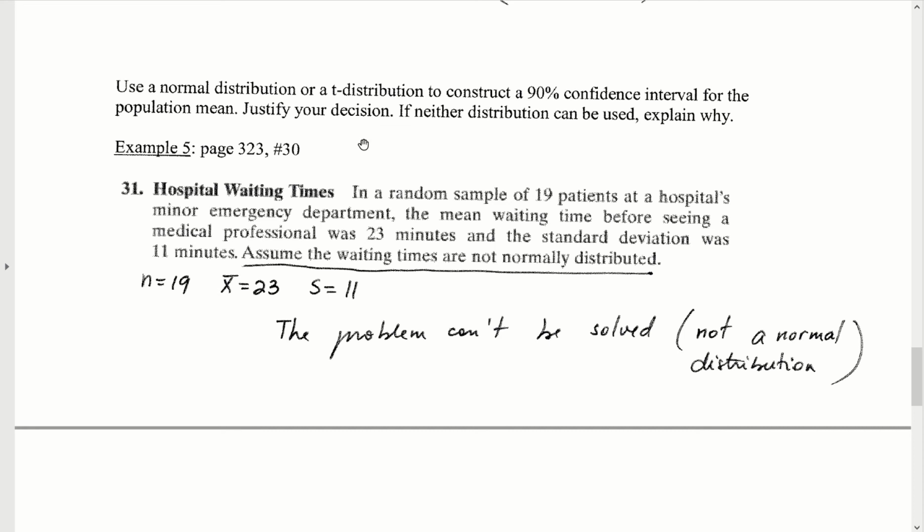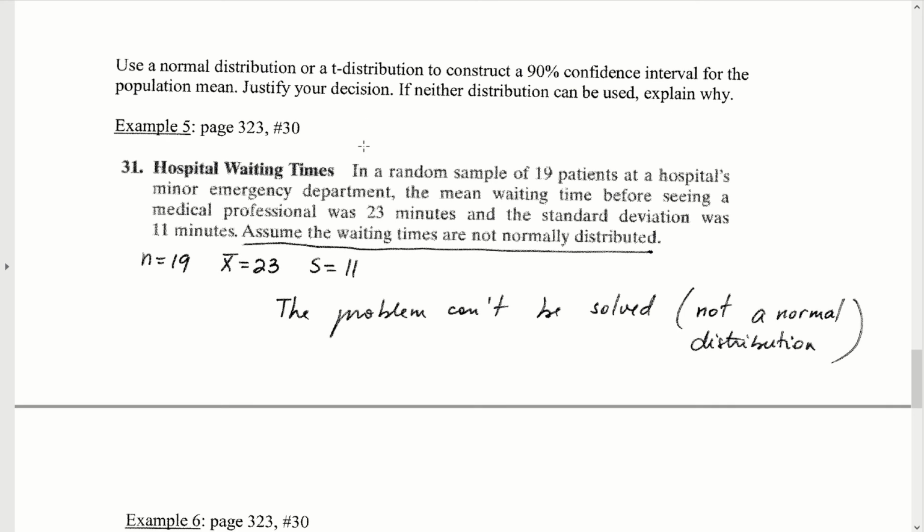In example 5, suppose we have hospital wait times in which we have a random sample of 19 patients at a hospital's minor emergency department. They tell us that the mean waiting time before seeing a medical professional was 23 minutes and the standard deviation was 11 minutes. They say assume that the waiting times are not normally distributed. Well, the answer to this one is we can't do it, at least not with the methods that we're going to discuss in our class.